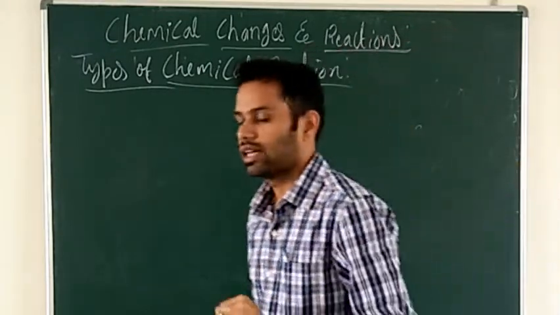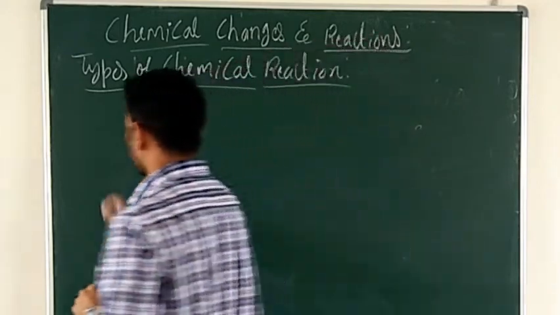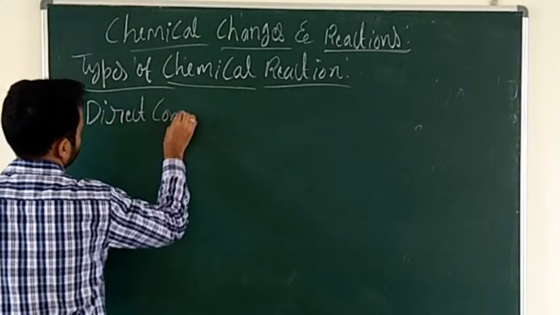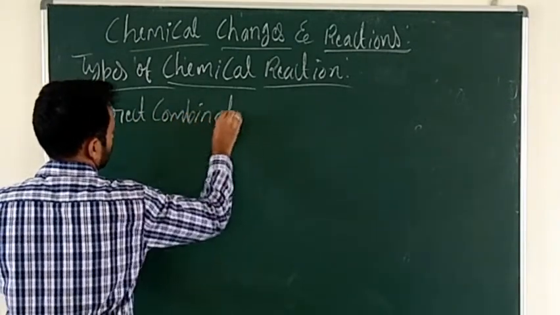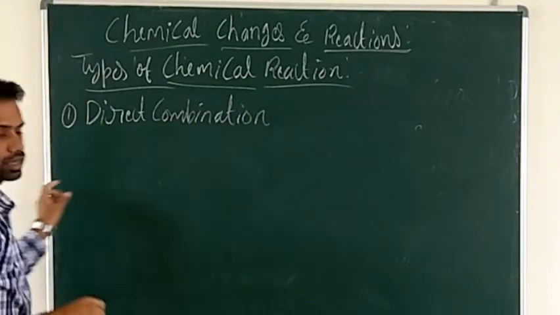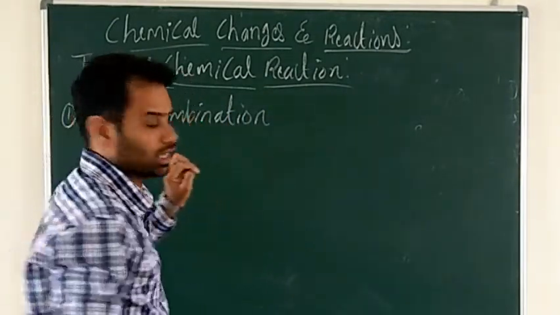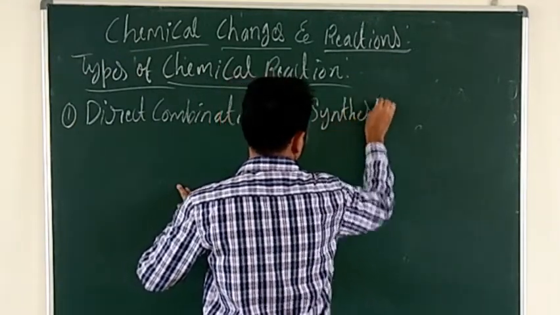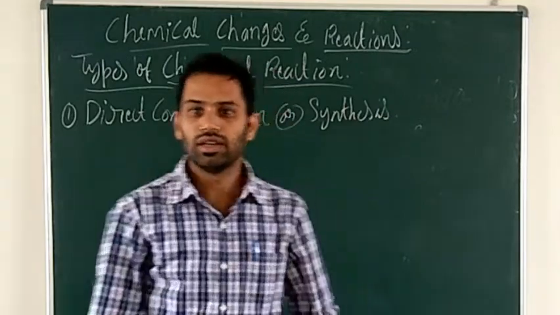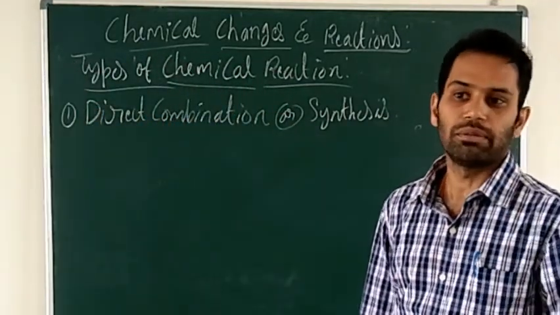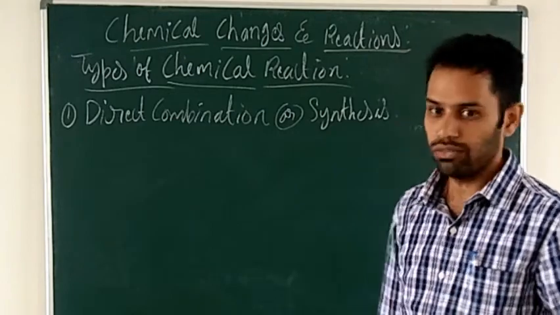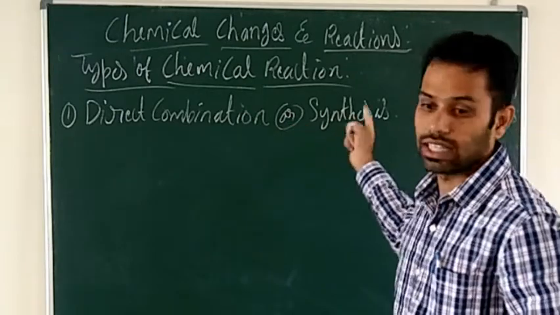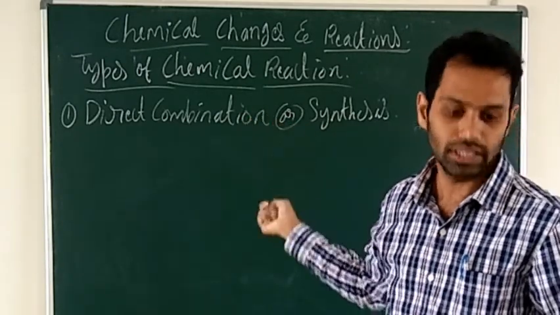The first one is direct combination, also called a synthesis reaction. So you will see four types of chemical reaction. First chemical reaction is the direct combination or synthesis reaction. That is also called synthesis reaction.